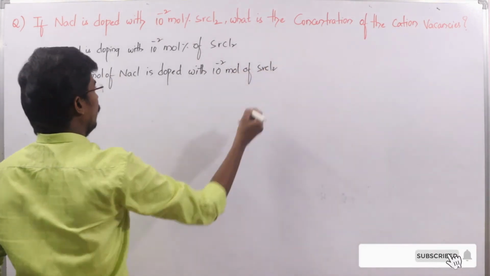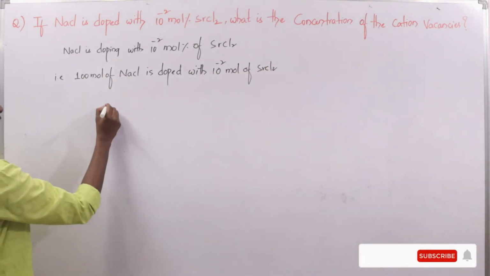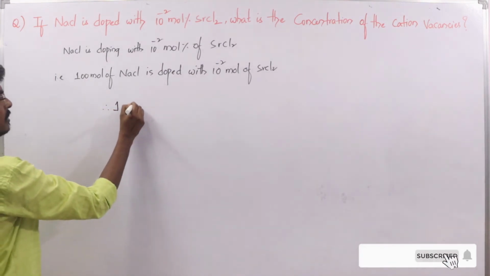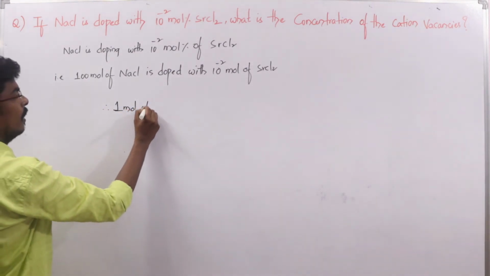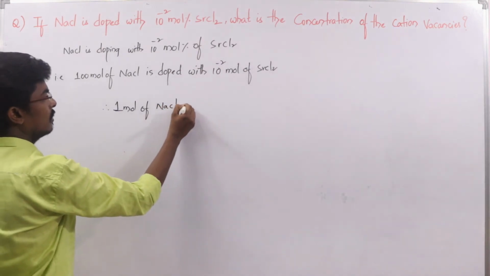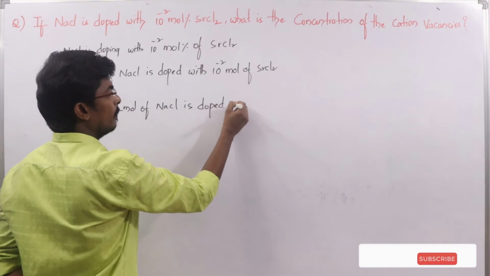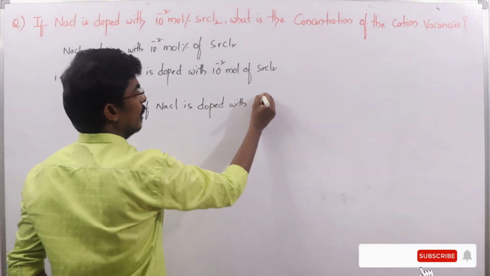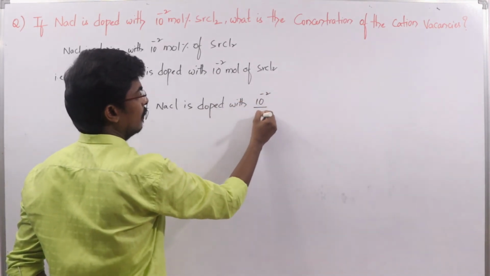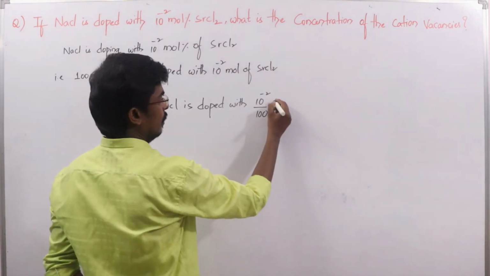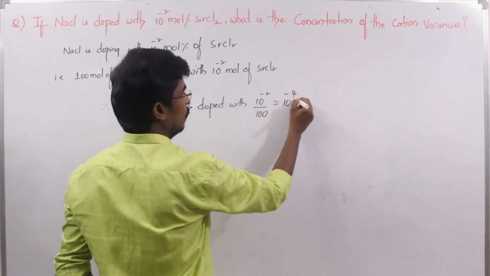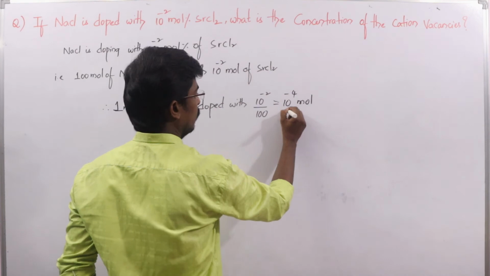Therefore I need it for 1 mole. So 1 mole of NaCl is doped with 10 power minus 2 by 100, which is nothing but 10 power minus 4 mole SrCl2.